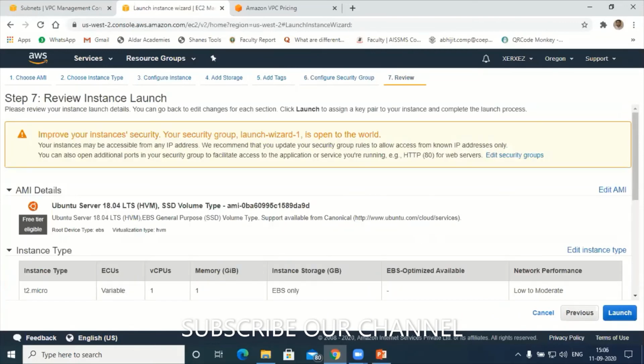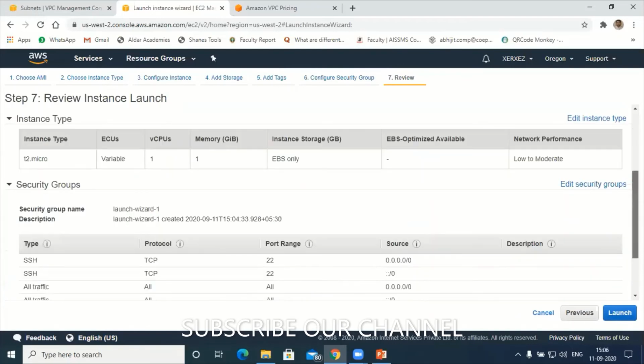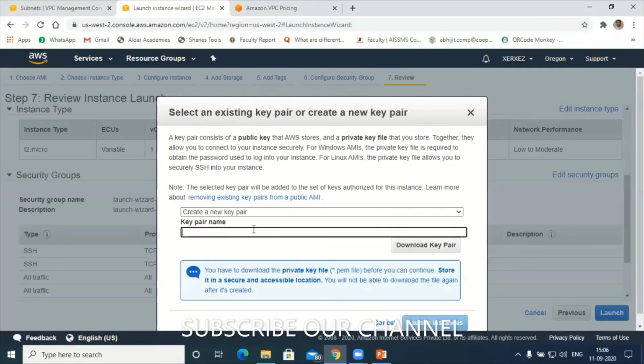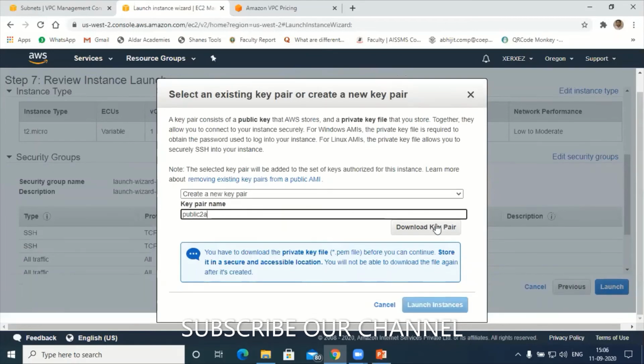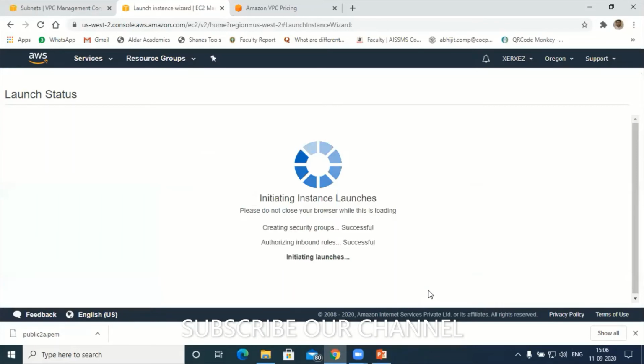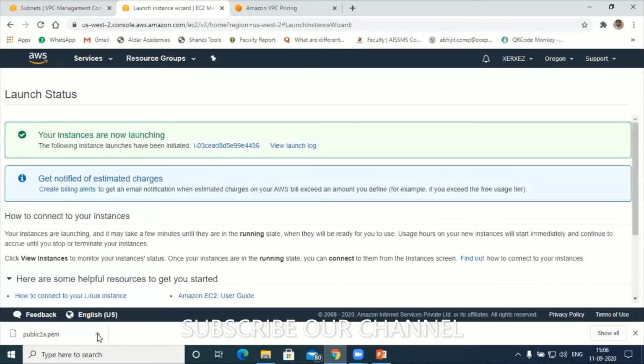Okay, launch it. But for this, I will create a new key pair. Let's try to create a new key pair. Public 2A, which is in Oregon region. Download the key pair. Launch instance. Till then, what we will do? We'll try to convert this public 2A to a PPK file.